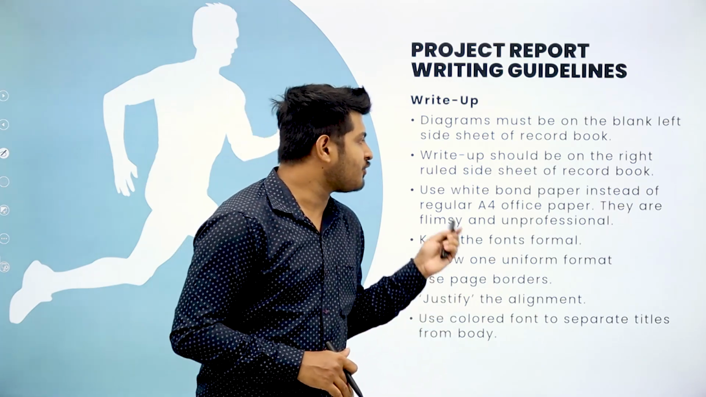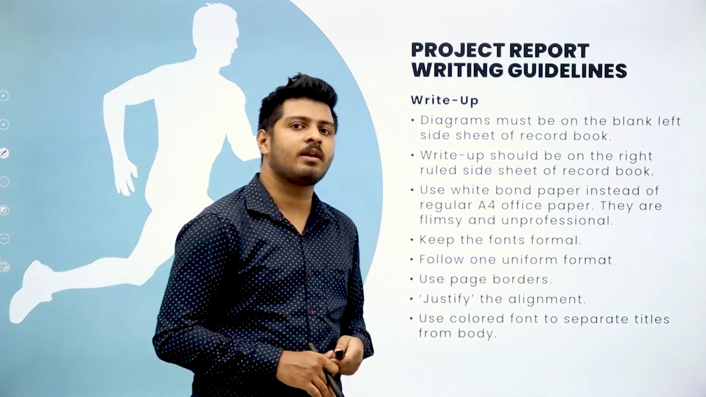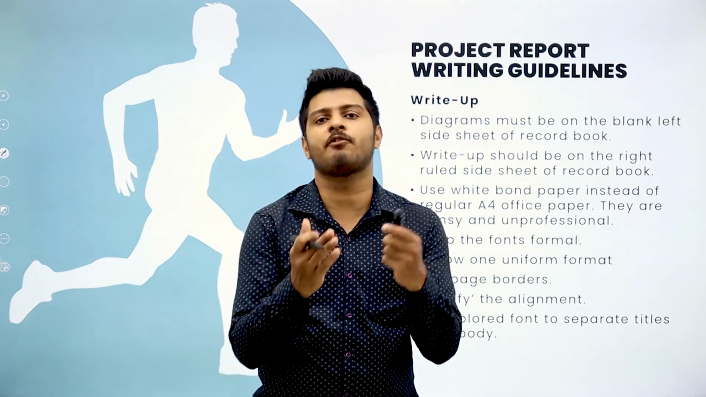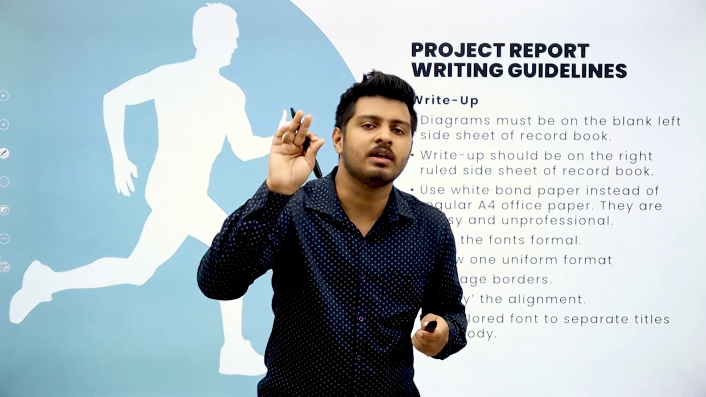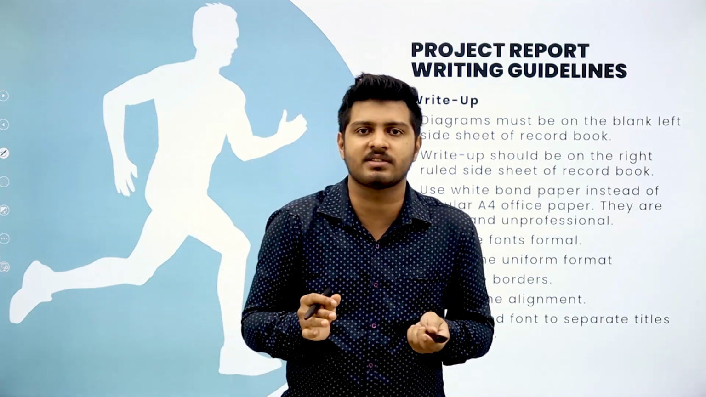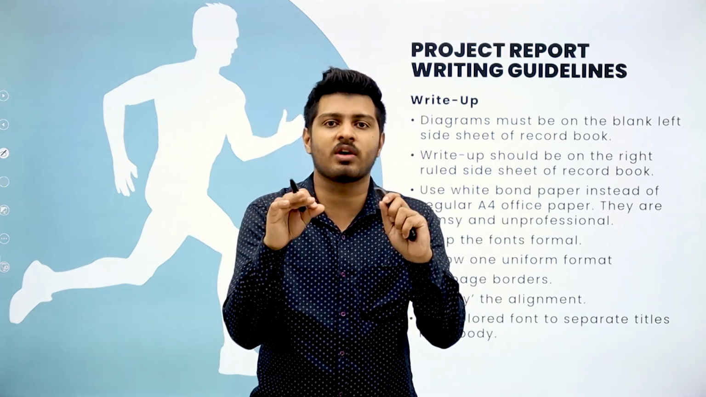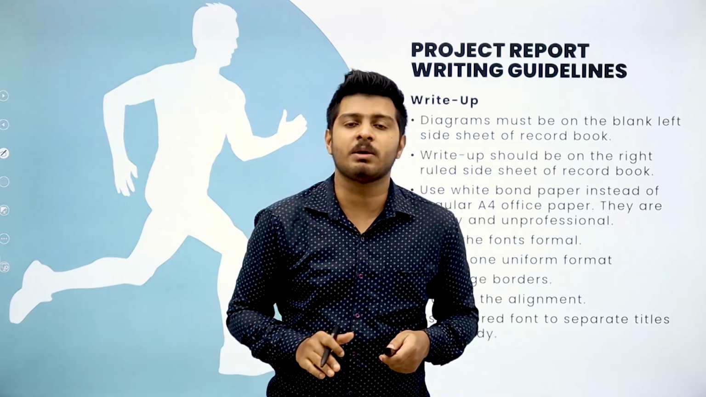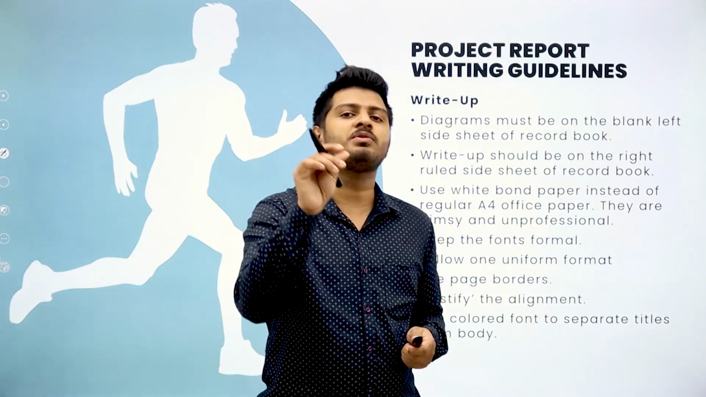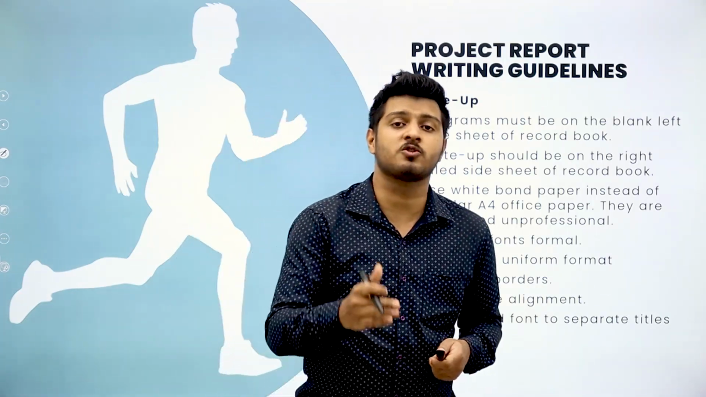Then use white bond paper instead of your flimsy paper. If you go to any stationery store, you will get A4 size sheets. The regular A4 size sheets are very flimsy, very weak, and not thick enough. Try to use a bond paper which will be thicker in GSM, so that your project looks more professional.